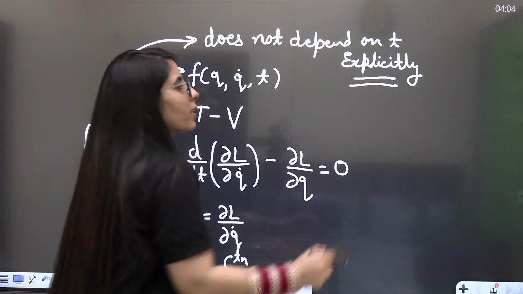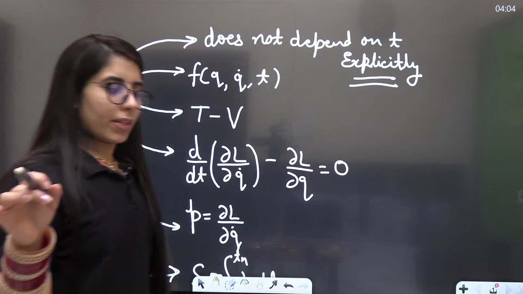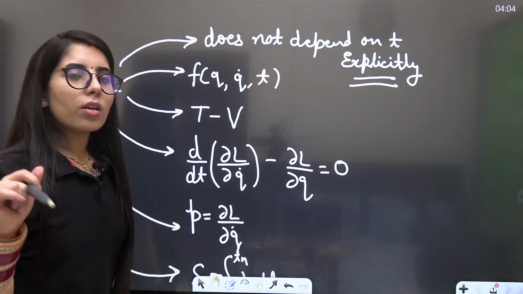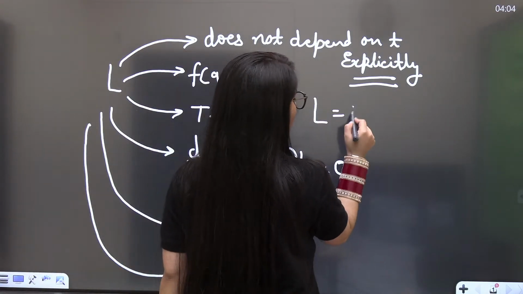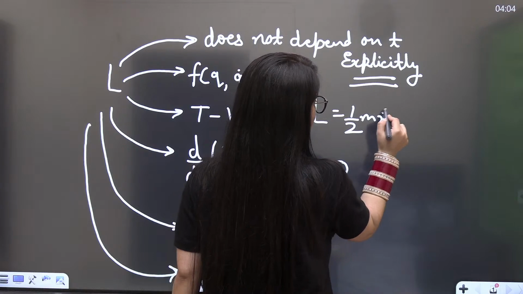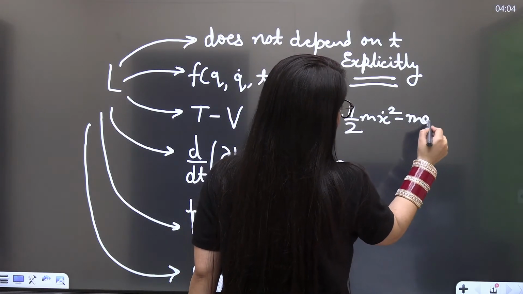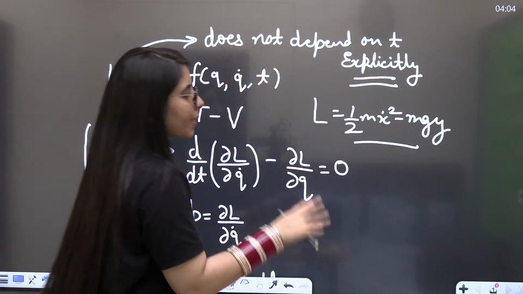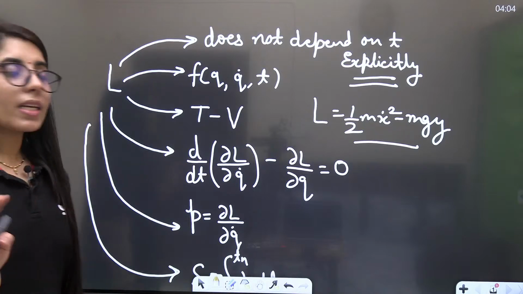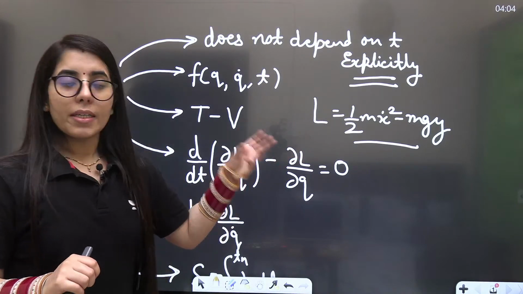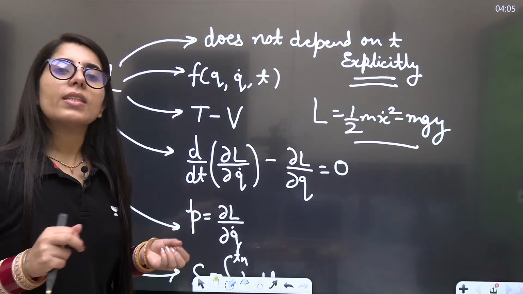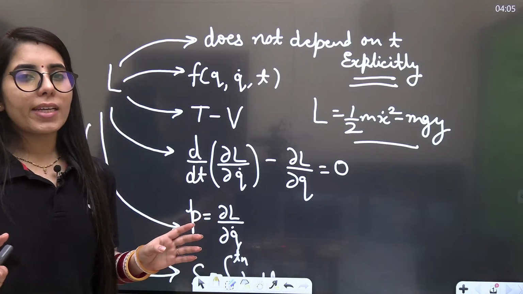This means actually that t is not present there. If I talk about an expression, for example, L is equal to half m x dot square minus mgy, here you can see t is not directly present. T is something we can't see in the expression. So here there is no explicit dependency on time t.